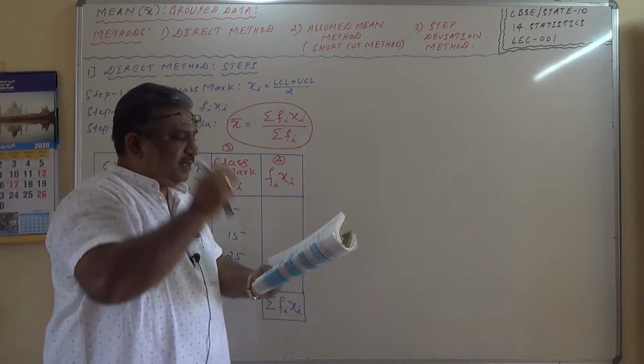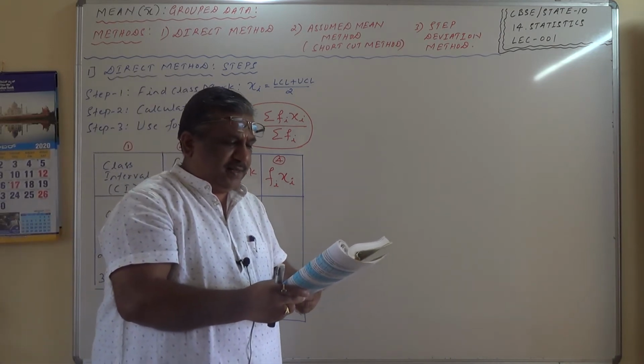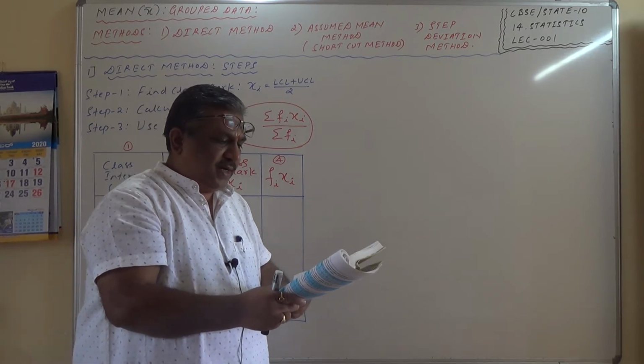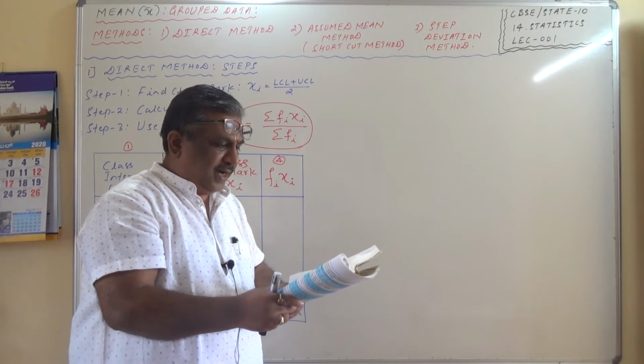A survey was conducted by a group of students as a part of their environmental awareness program, in which they collected the following data regarding the number of plants in 20 houses in a locality.